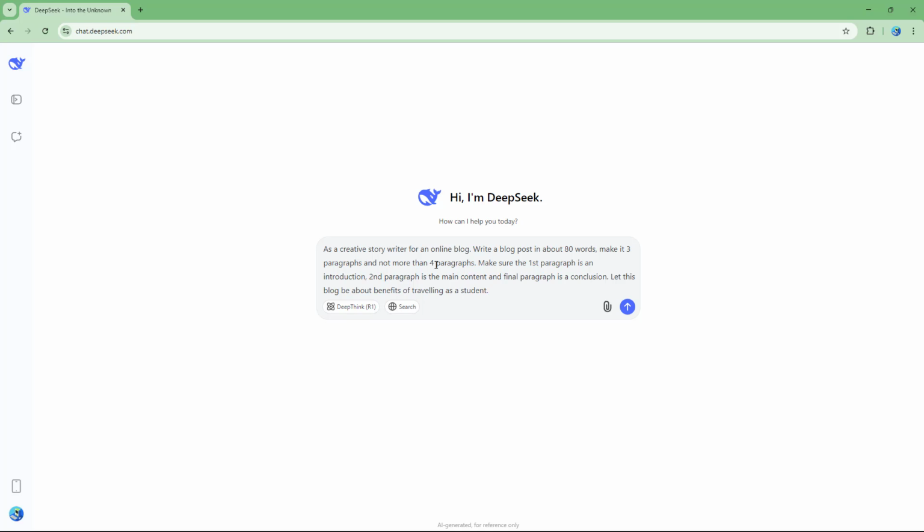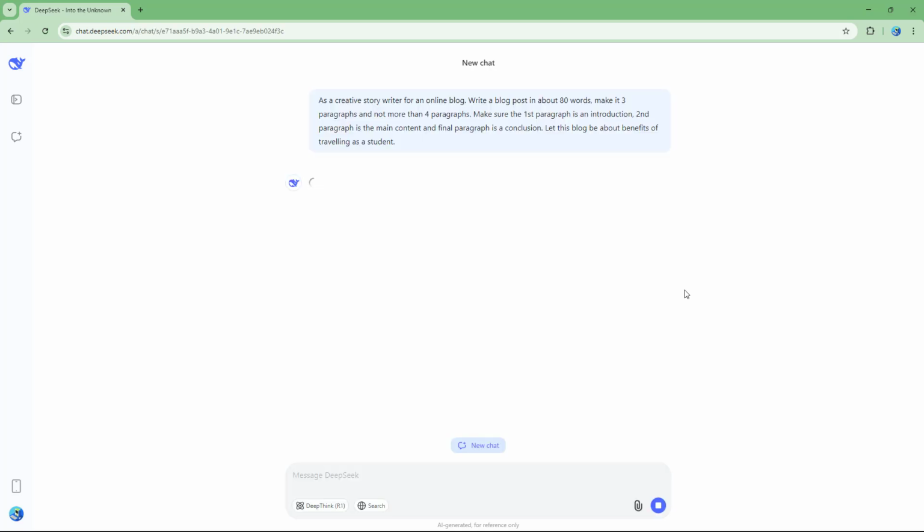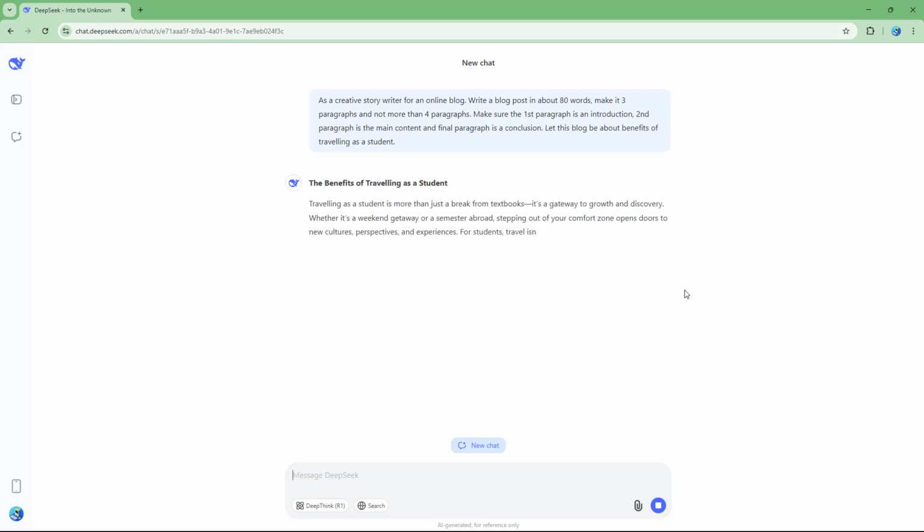So I gave it a proper format, as you can see. I gave it a particular role, and I defined a goal, just like this. And I also gave it a specific format, and then I gave it a specific structure, and finally a topic. So this is a more specific command, as you can see. I can just go ahead and send this out, and now DeepSeek will process it and give an output accordingly.